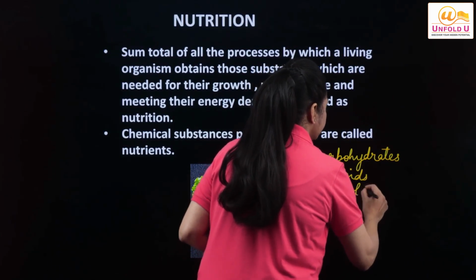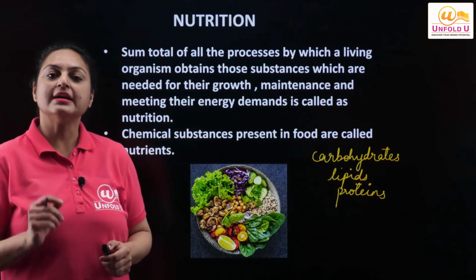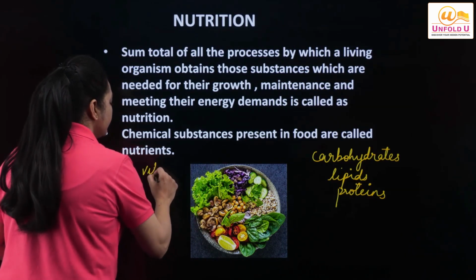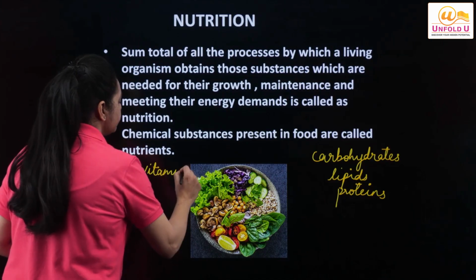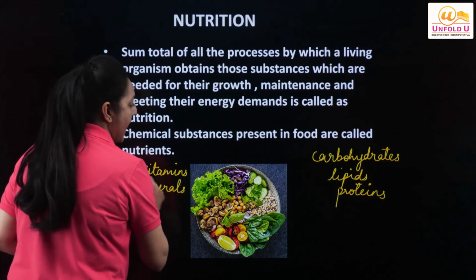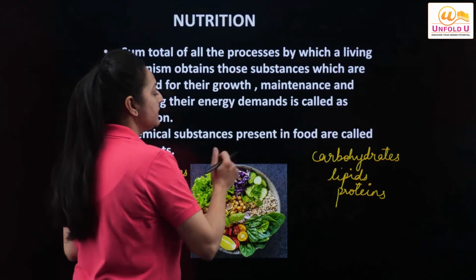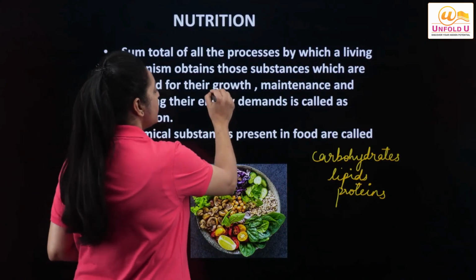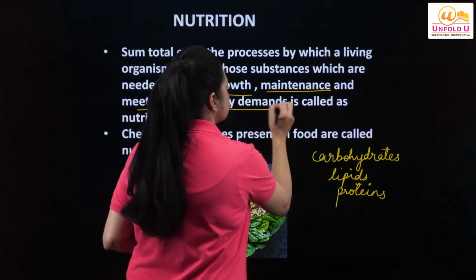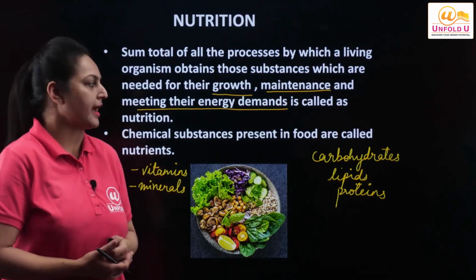Whereas the other class of nutrients is the micronutrients, that means those substances which are required in trace or very small amounts, and those substances are vitamins and minerals. So you need vitamins and minerals in very small amounts, whereas carbohydrates, proteins and lipids are required in more amount. And why do we even take these substances? Because they are required for the growth, for the maintenance and meeting the energy demands of the body of a human being, or for that matter any other organism too, right?